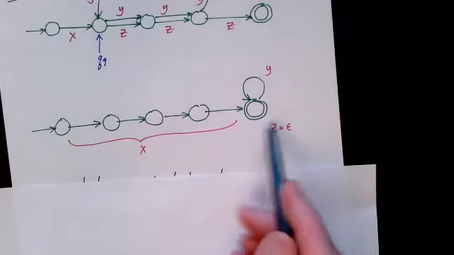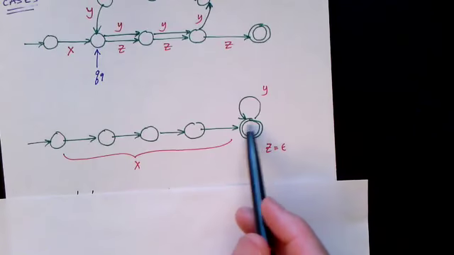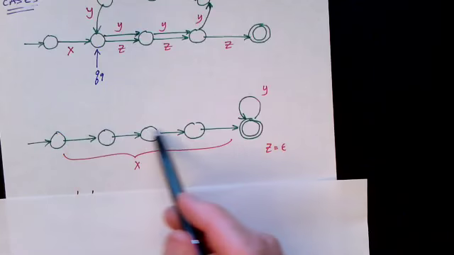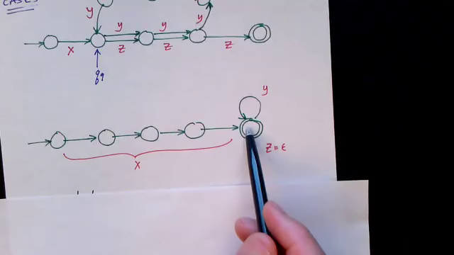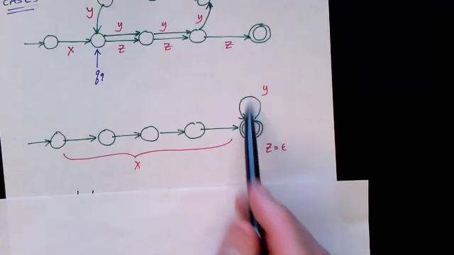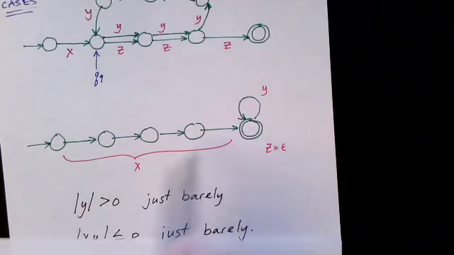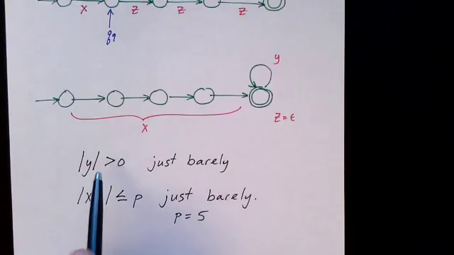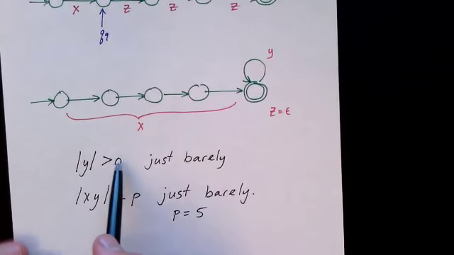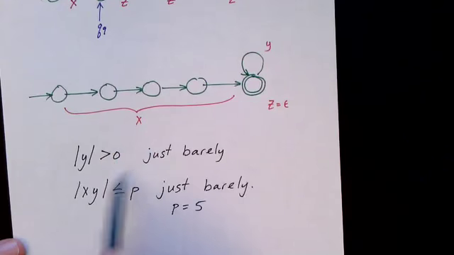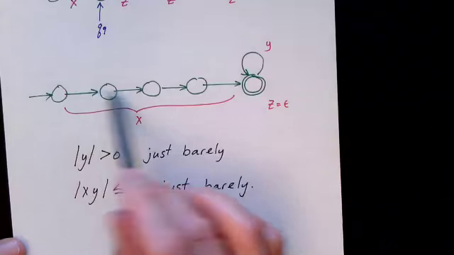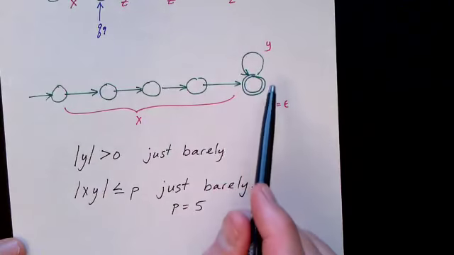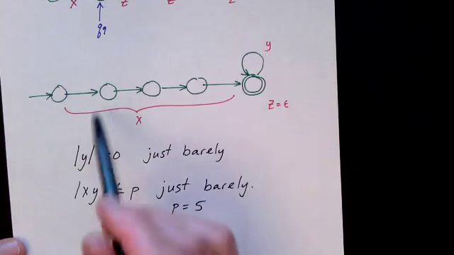So that's one case. Here's another case where the z part is actually empty. And here we are going straight through, encountering 1, 2, 3, 4, 5 nodes, all 5 nodes in x. And then at the very end we have a cycle, and it's sort of the minimum size cycle. So in this case, the length of y is greater than 0, but it's just barely greater than 0. Also, in this case, our pumping length is apparently 5, and we're hitting it right at the sort of the very last minute, if you will. But we are still hitting it.